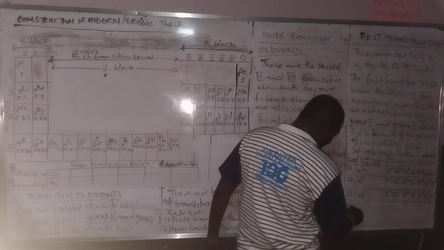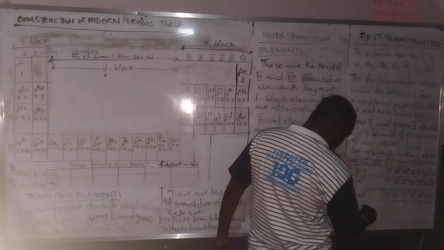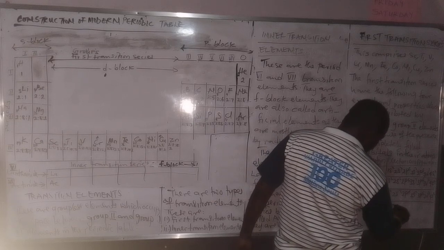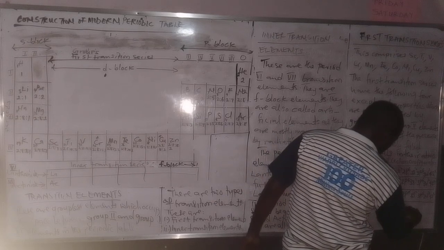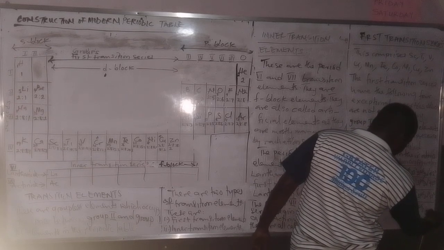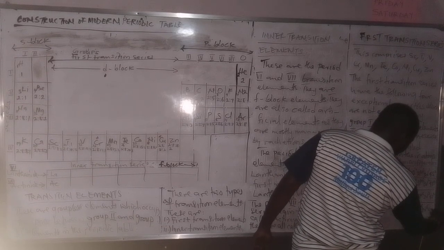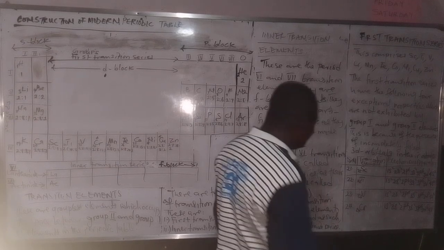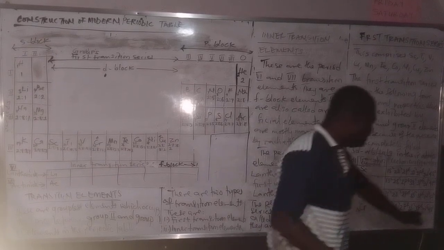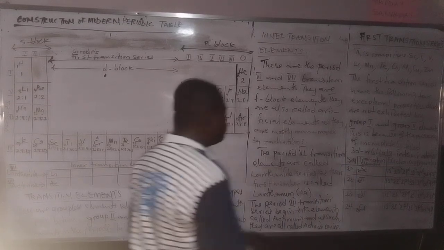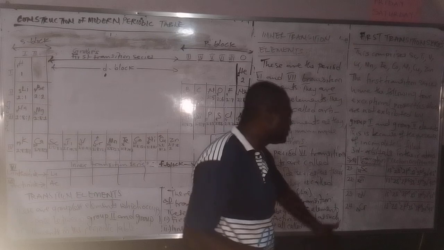So 24, you have chromium. Chromium 24. Don't forget that one is 1s2, 2s2, 2p6, 3s2, 3p6, 3d5, 4s1. I hope you know why. You can visit the electronic configuration video we had before, and see why it ends in 4s1 and half-fills 3d here. So if you continue like that, you get to zinc.